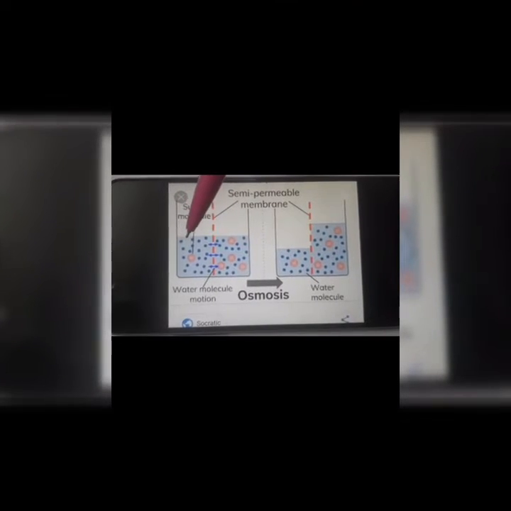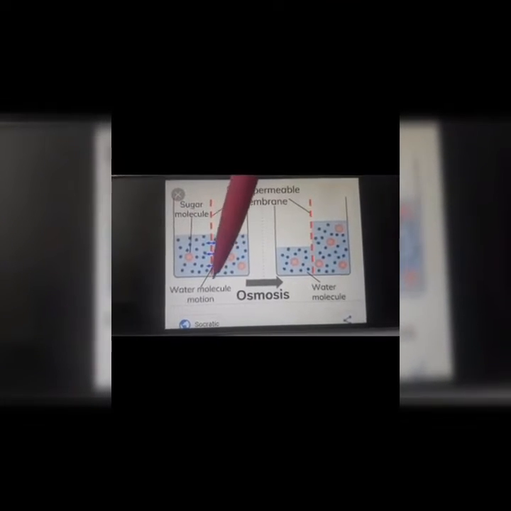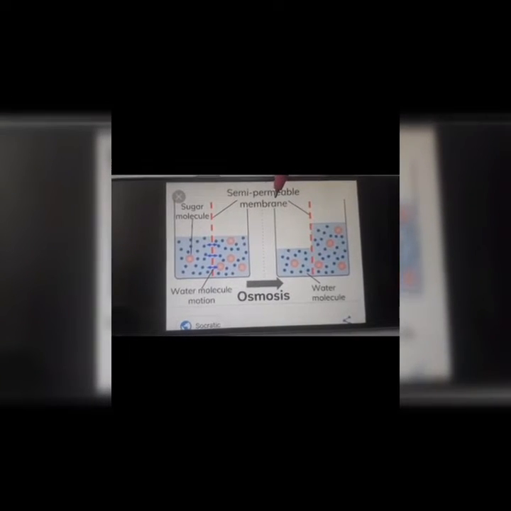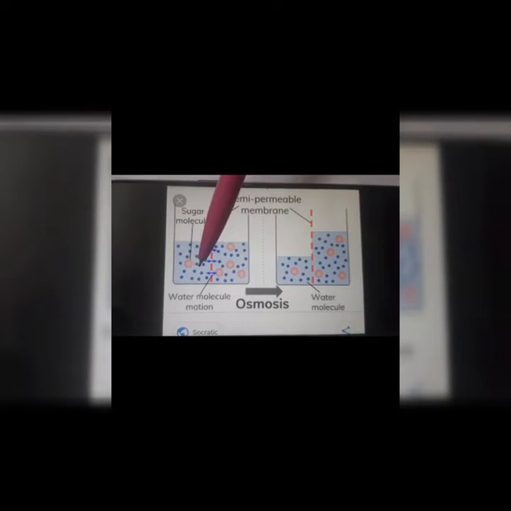So here you can see osmosis as shown here. In the first case, this solution is separated by this membrane which is called a semi-permeable membrane. Whenever you write the definition of osmosis, the semi-permeable membrane is a must. You have to mention this membrane. On the left side you can see there is a solution because we have sugar molecules as solute and water molecules as solvent.